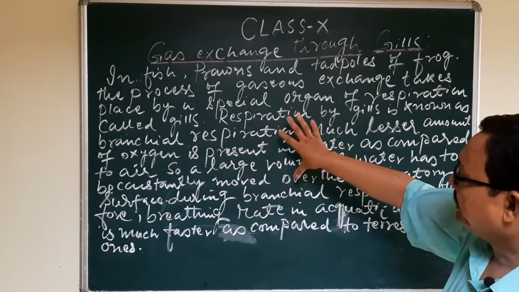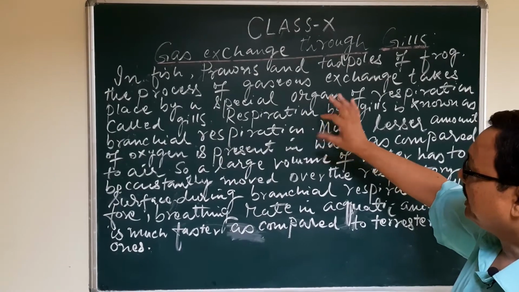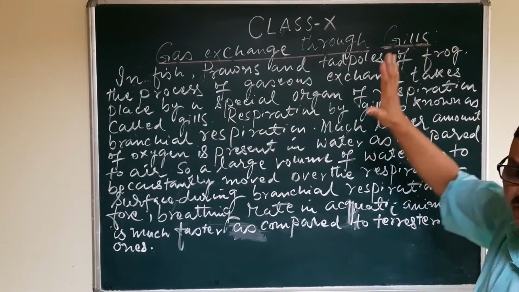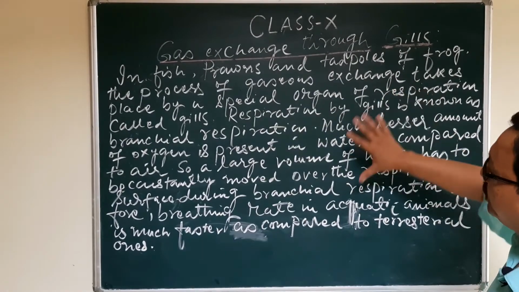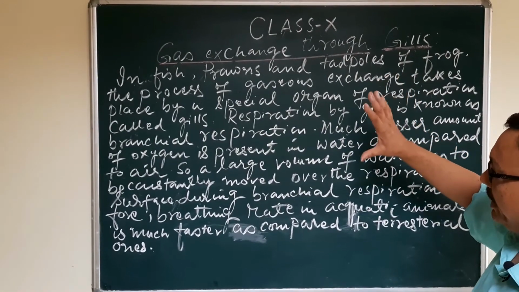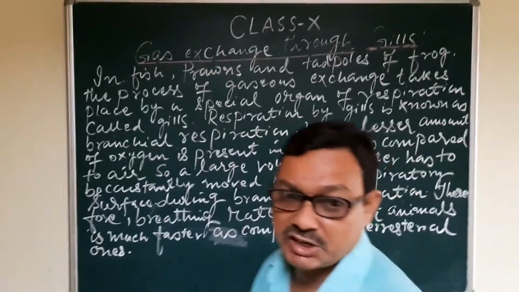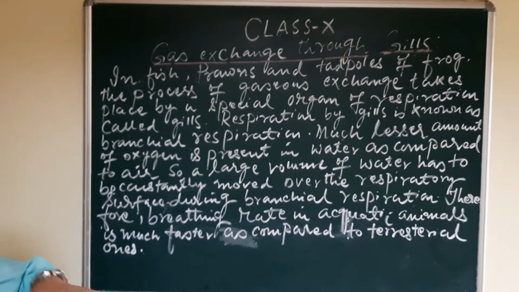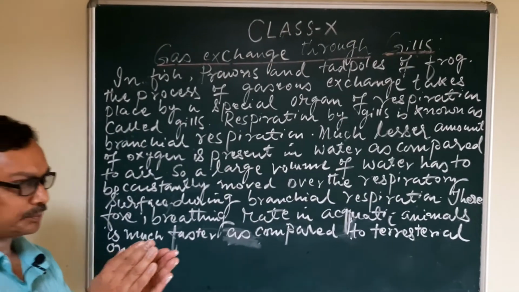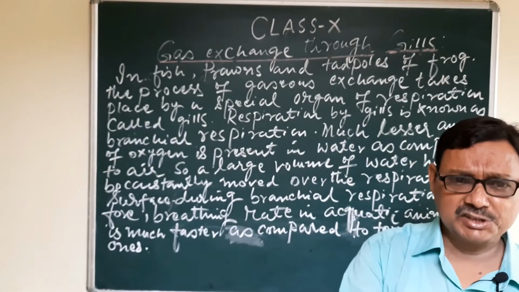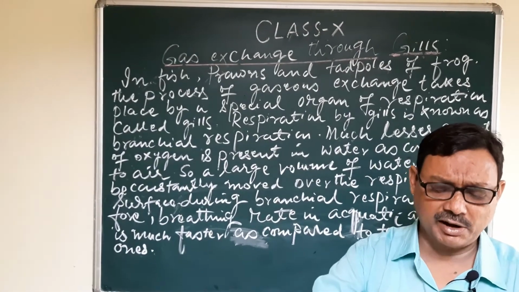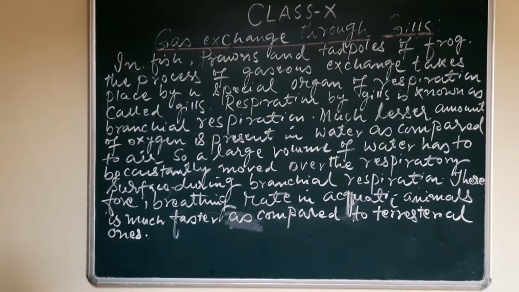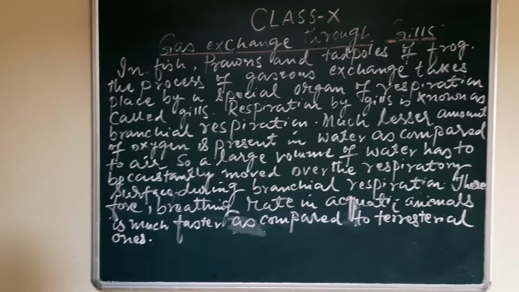In the case of cartilaginous fish, the gills or gill slits present in their body are not covered. But in the case of bony fish like rohu and katla, you may see that the gills or gill chamber are covered with a lid known as the operculum.